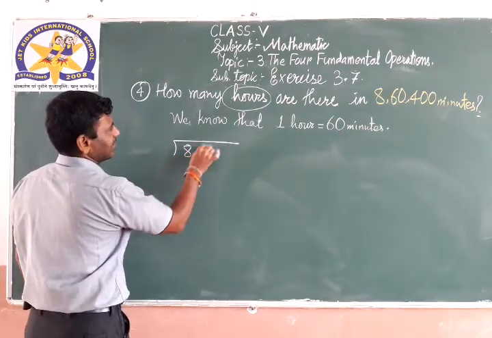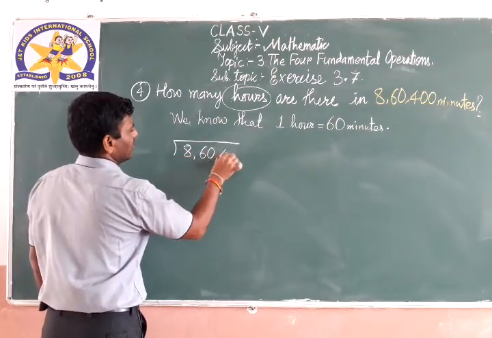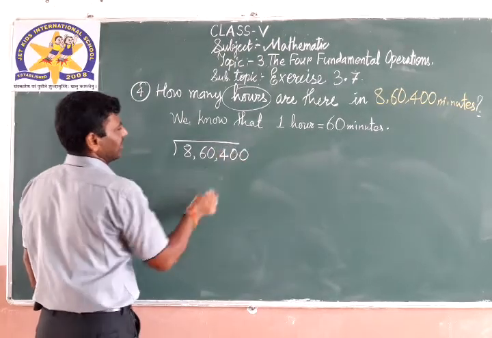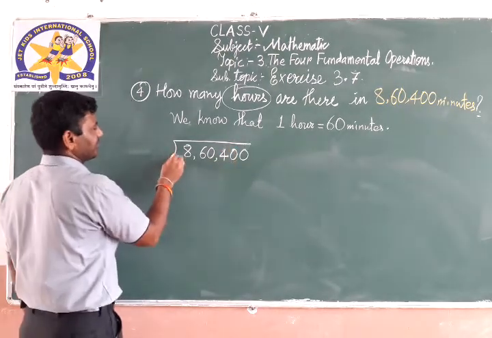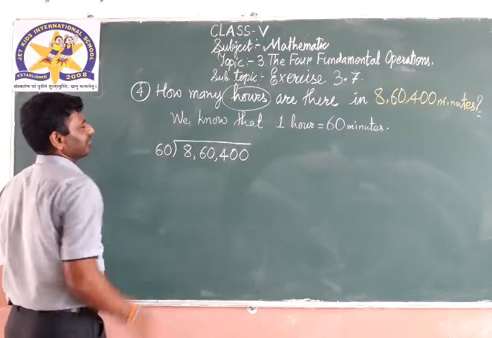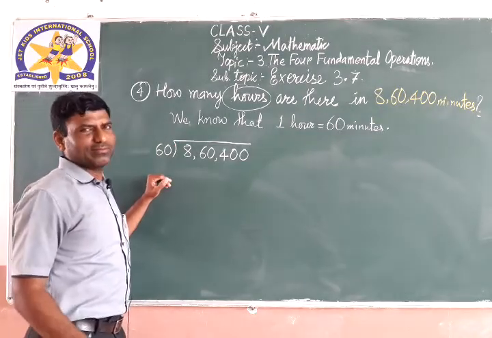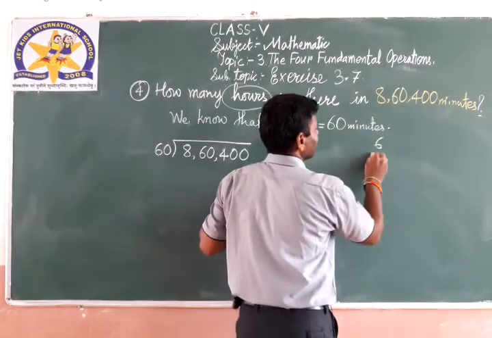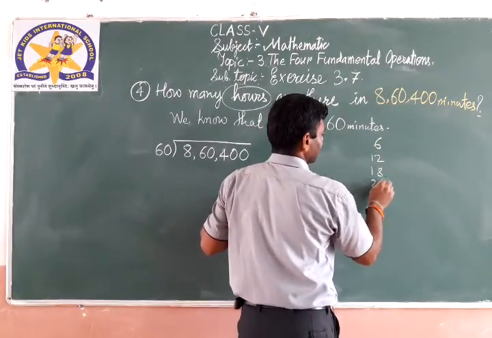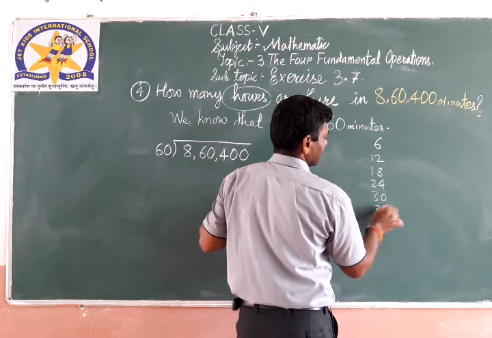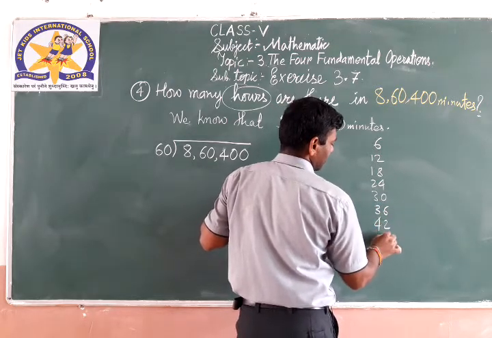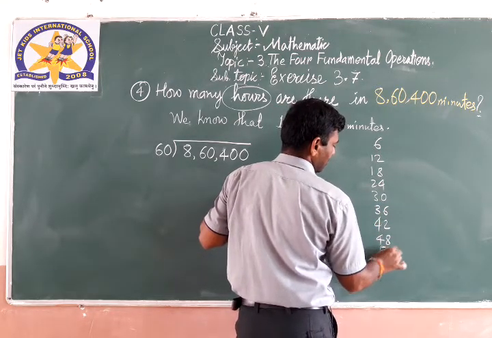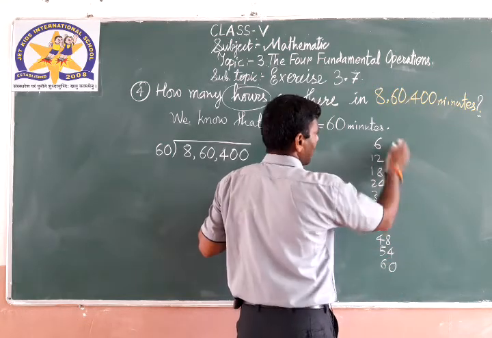Eight lakh 60,400 divided by 60. You know 6 7s are 42. Add 0 0 0.